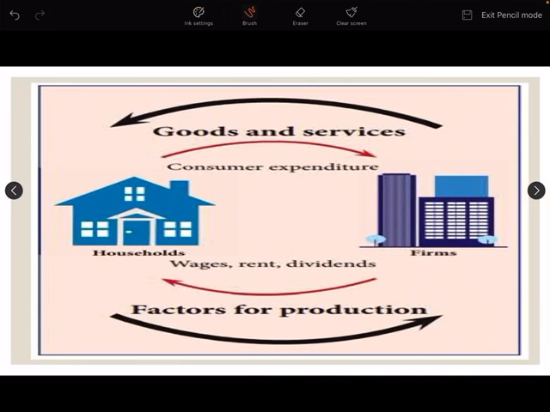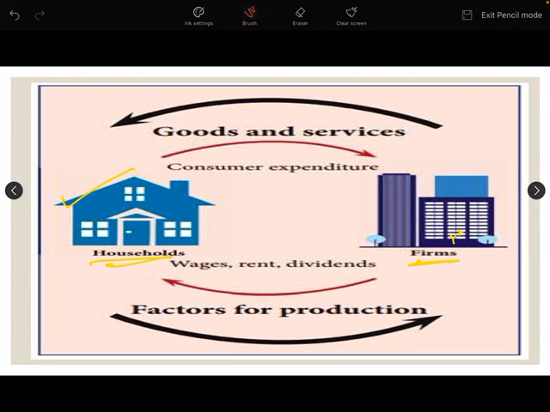You can see in this diagram, first are the households and these are the firms. Firms are the producers. What is happening? Households are providing factor services to firms, and in return firms are providing them goods.